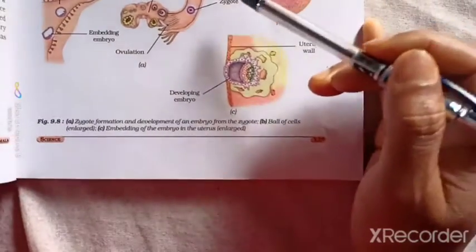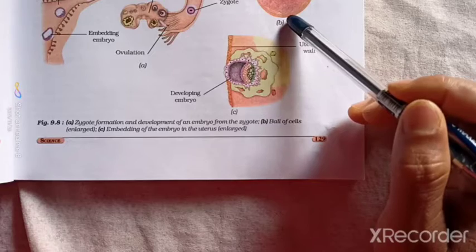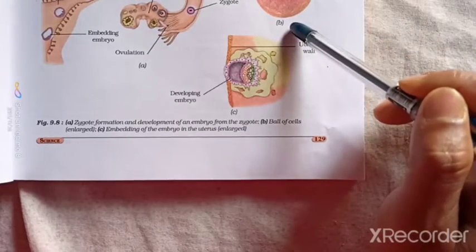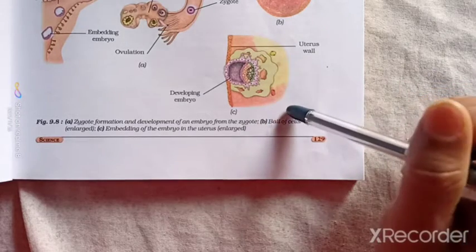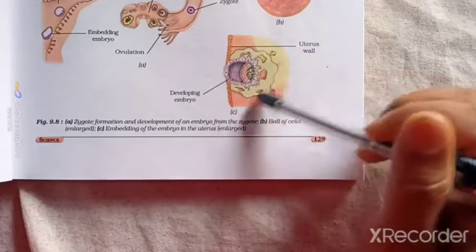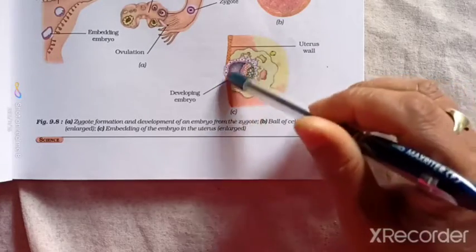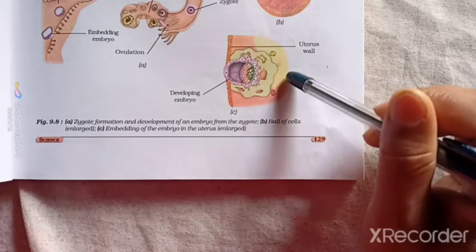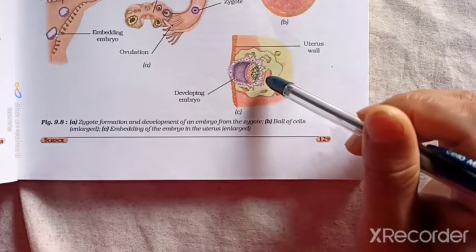In figure B, the balls of cells are shown enlarged. And in figure C, embedding of the embryo in the uterus is shown enlarged. The developing embryo is embedded in the uterus wall in this way. So this is about the development of the embryo.